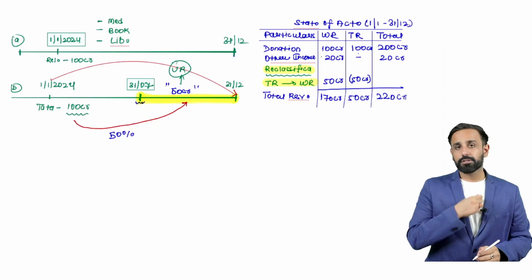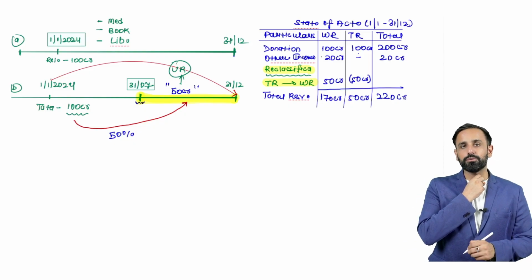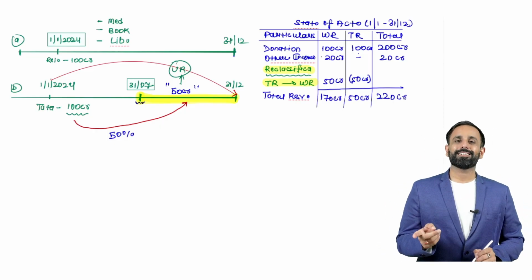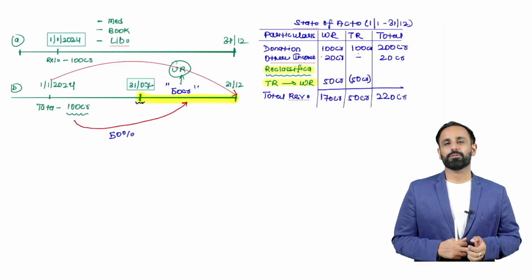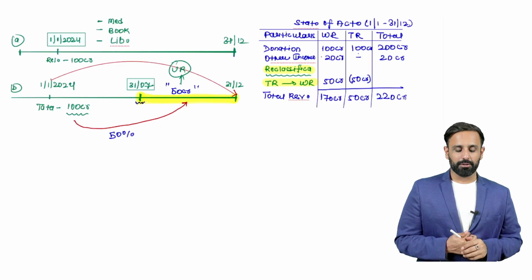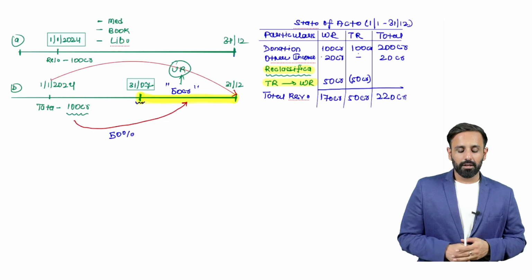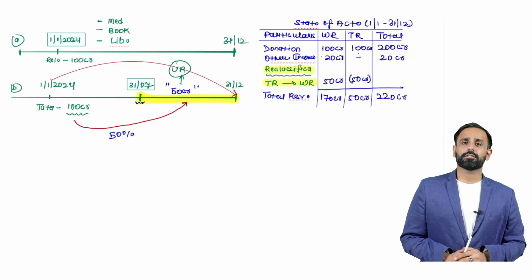So the restrictive donation is 50 crore. It means that we cannot use this 50 crore amount in this year. This remaining 50 crore we will use in next year. So there is a temporary restriction on this.